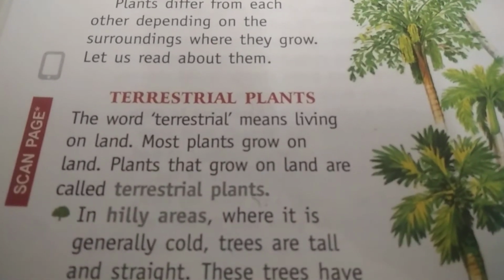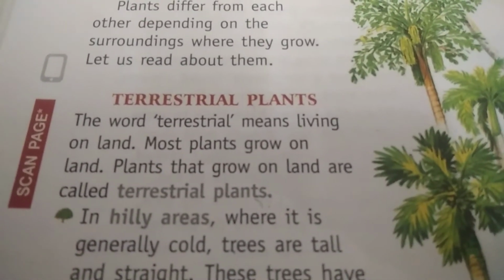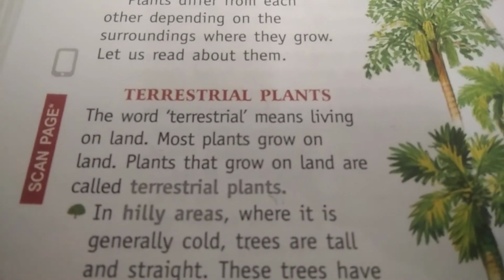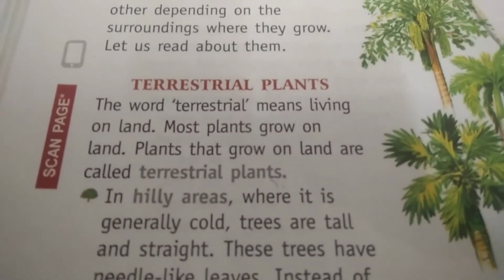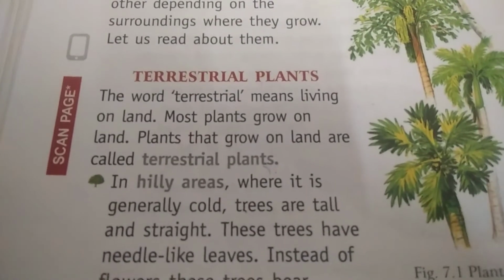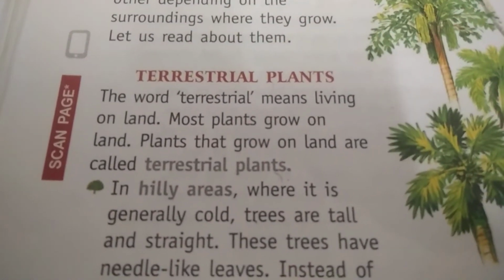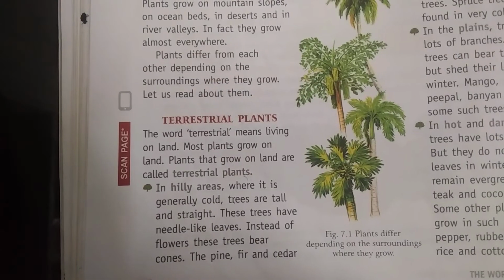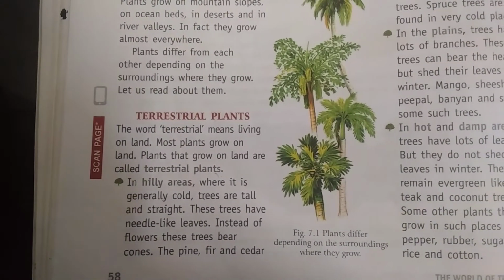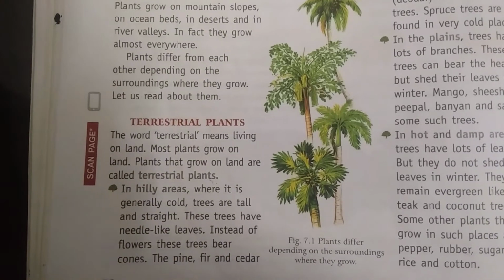First we will discuss about terrestrial plants. The word terrestrial means living on land. Most plants grow on land. Plants that grow on land are called terrestrial plants. Coconut tree, neem tree, banyan tree are some of the examples of terrestrial plants.